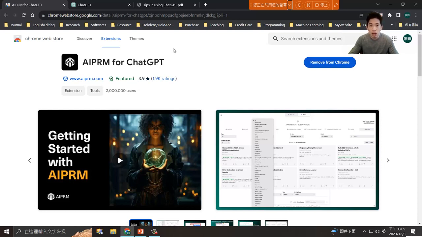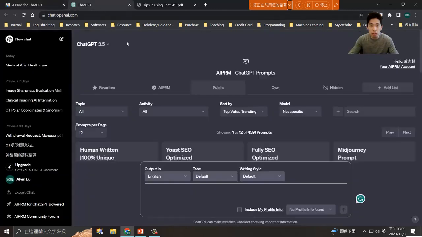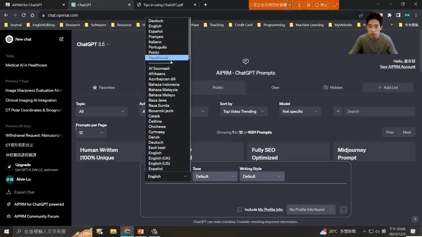Okay, so you can try to now switch to the ChatGPT website. Now you can see, if you do install the AI Prompt add-on for the Chrome web browser, you should be able to see this kind of message right here. And again, you will have a pretty different keying block right here, so you can choose which language you'd like to use.